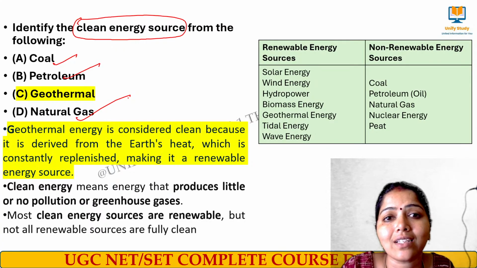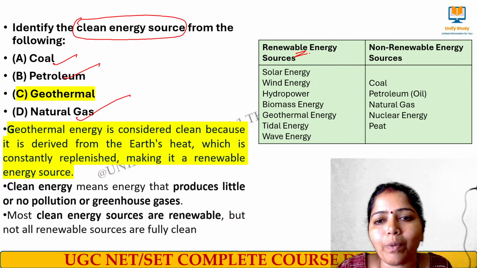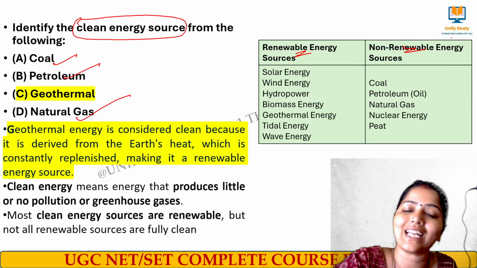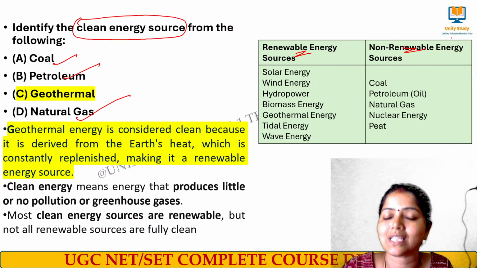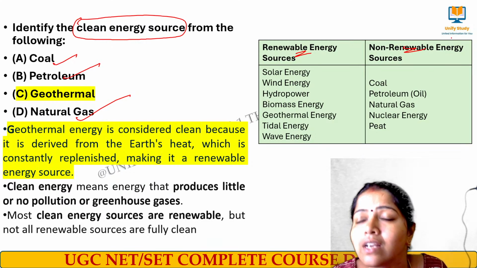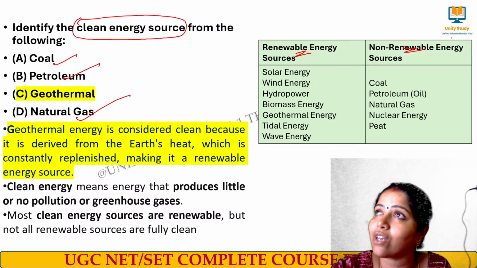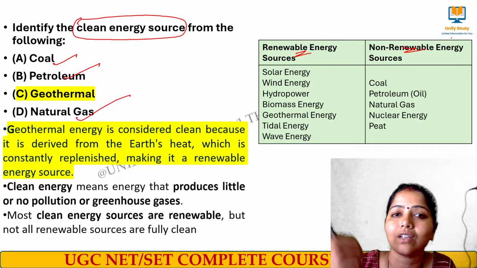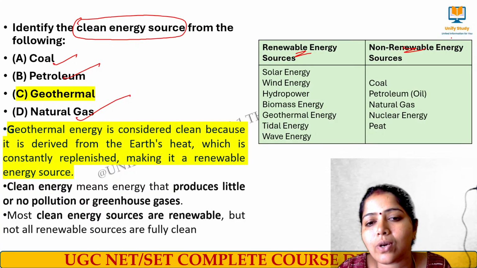Mostly all of the clean energy sources are said to be renewable in nature. Now we go to renewable energy and non-renewable energy. What do you mean by renewable energy? I can generate energy out of it again. If I can renew the energy from that source, then we call it renewable energy. See, in the sky we have the sun, right? From that we can create solar energy. We can regenerate, we can renew energy from an already existing source. From that source I am generating another source, that's called solar energy. Similarly from windmill, hydropower, biomass, geothermal energy.